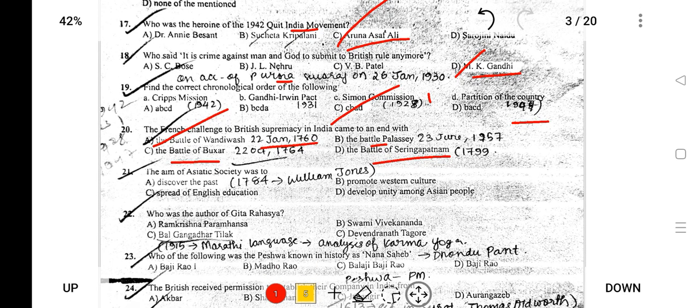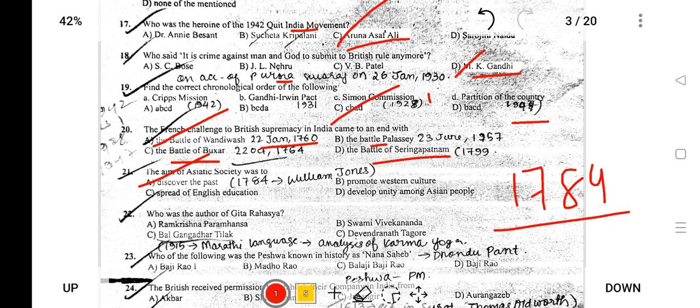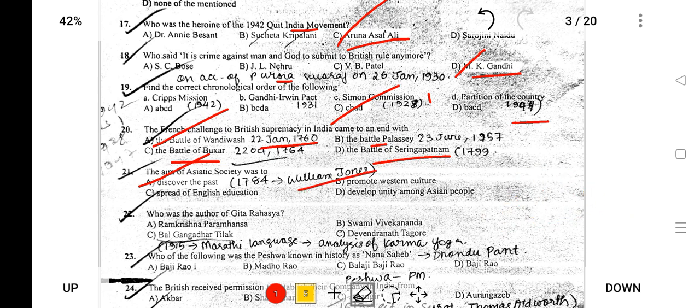Next, the main aim of the Asiatic Society was to. The main aim of the Asiatic Society was to discover the past. The Asiatic Society was founded in 1784, established by William Jones. So keep that in mind.